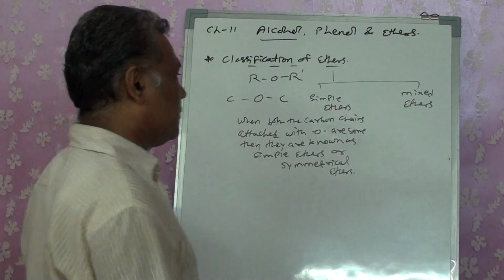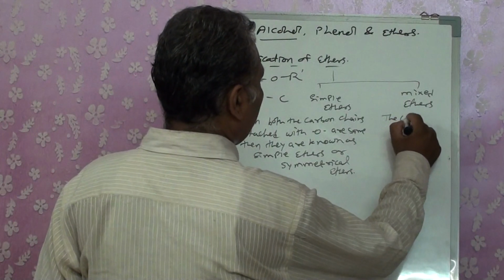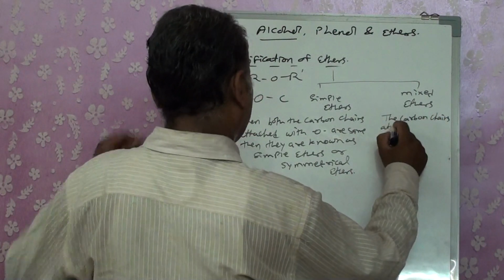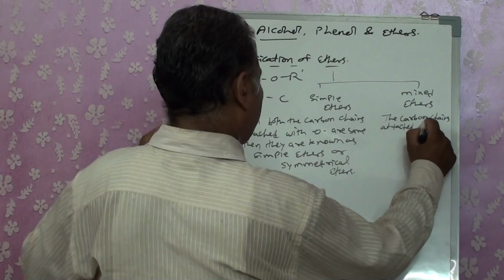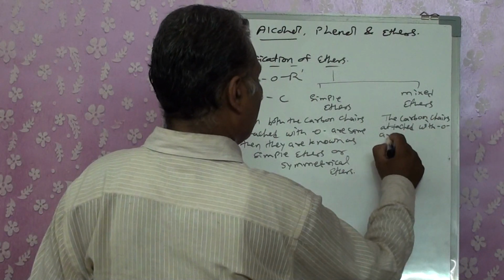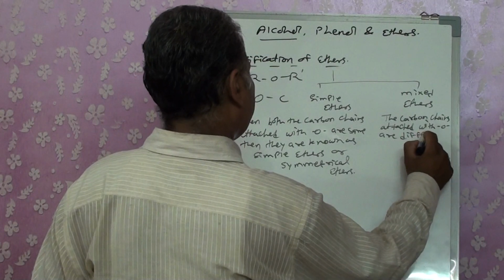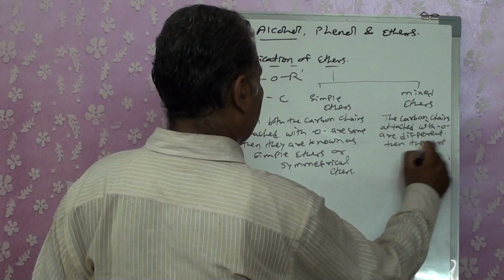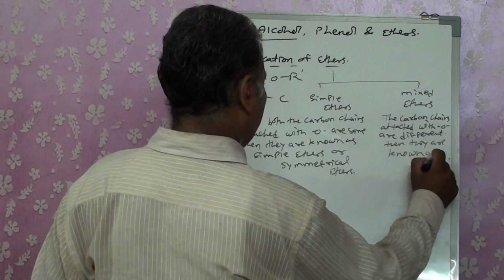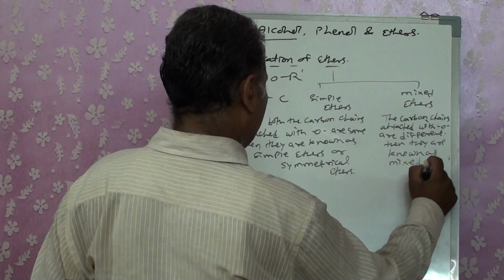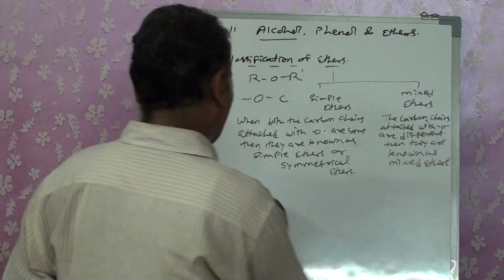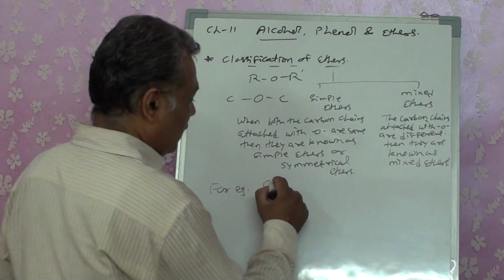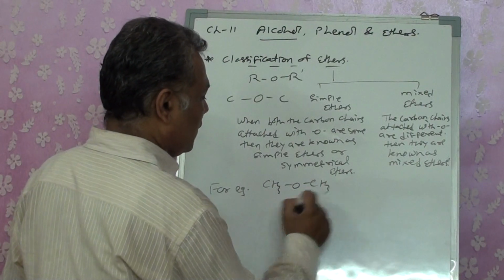But if the carbon chains attached to O are different, then they are known as mixed ethers. For example, for simple ethers we can have CH3OCH3, or